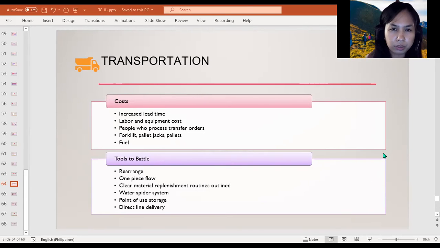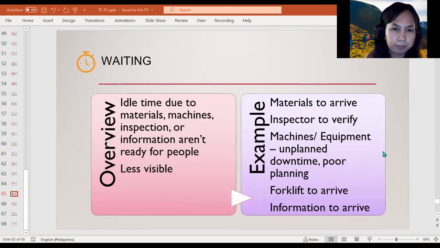And then we go over to the next type of waste, which is the waste of waiting. Okay, and for an overview, waiting describes situations when there is idle time created because materials, machines, inspection, or information aren't ready for people.